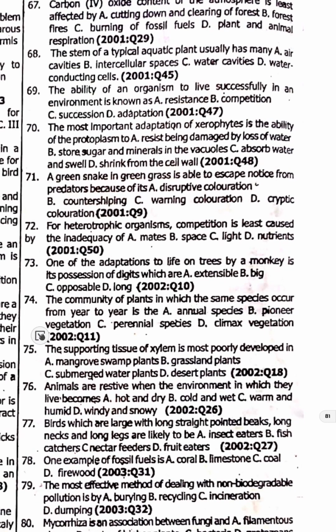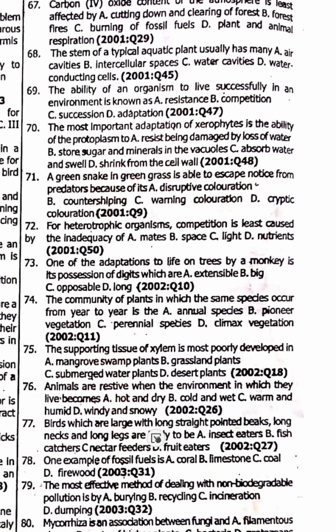Opposable. 74, the community of plants in which the same species occur from year to year, they are called the perennial species, option C, from year to year, perennial species. 75, the supporting tissue of xylem is most poorly developed in the submerged water plant, option C, because there's no need for the xylem, because xylem na the tissue for plant wey dey take absorb water. So when the plant come dey inside water, you no really need am. The xylem go dey underdeveloped. 76, animals are restive when the environment in which they live becomes hot and dry.